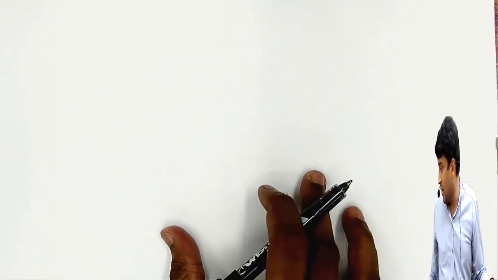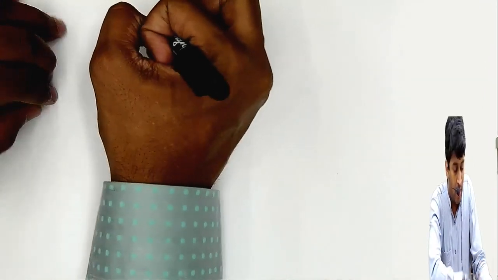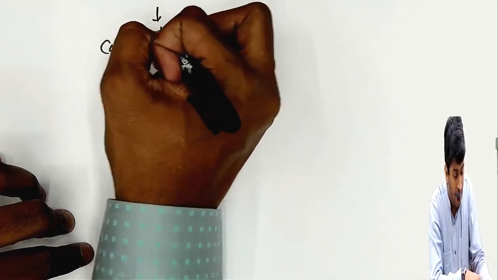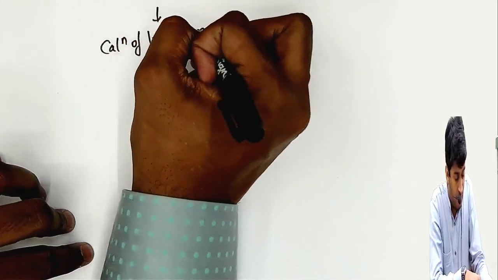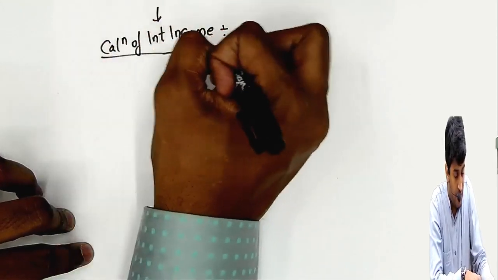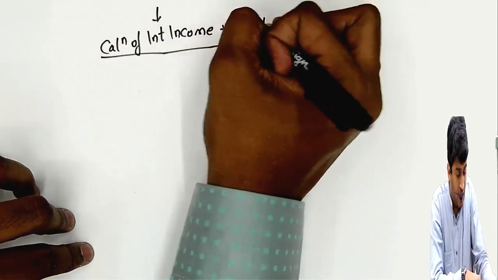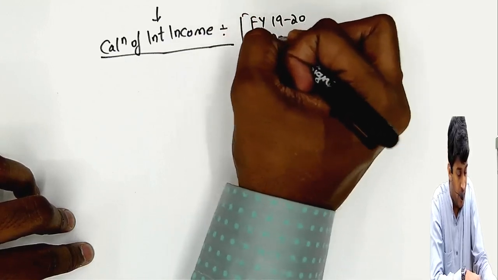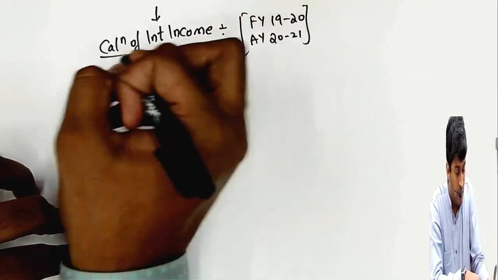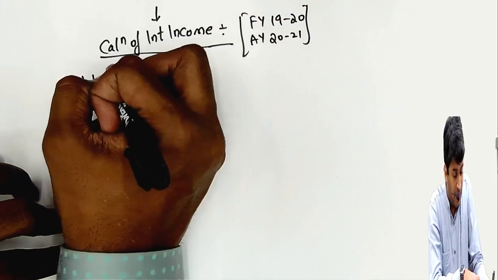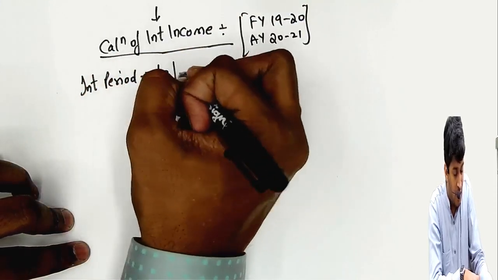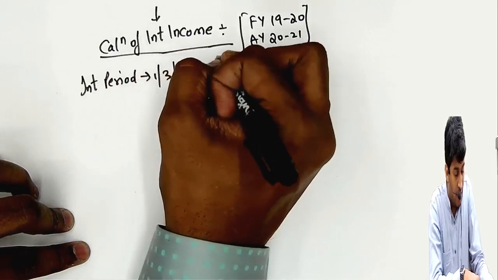I am continuing here, but you will continue your notebook, wherever you will write, whenever I tell you. Arrow mark. Calculation of interest income. This will be for financial year 1920, assessment year 2021. Interest period will be from 1st March 20 to 31st March 20.